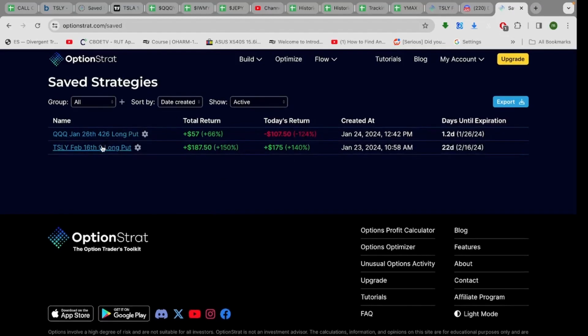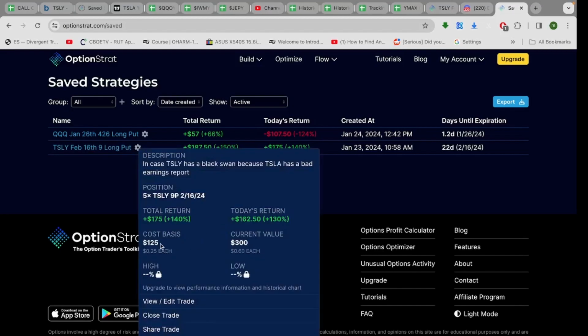All right, let's talk about TSLY first. Remember in this example, we pretended we had 500 shares of TSLY we were trying to insure, and we bought some 9 puts a few days ago when TSLY was at 10 for 25 cents a piece. We spent $125. Well, sure enough, TSLY cratered this morning because Tesla missed earnings.